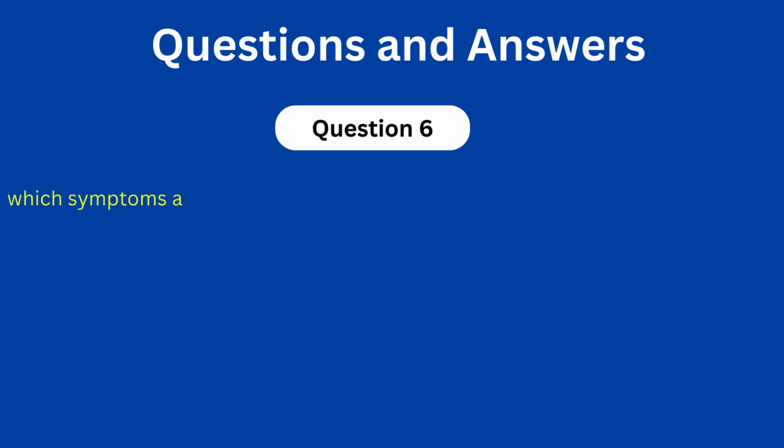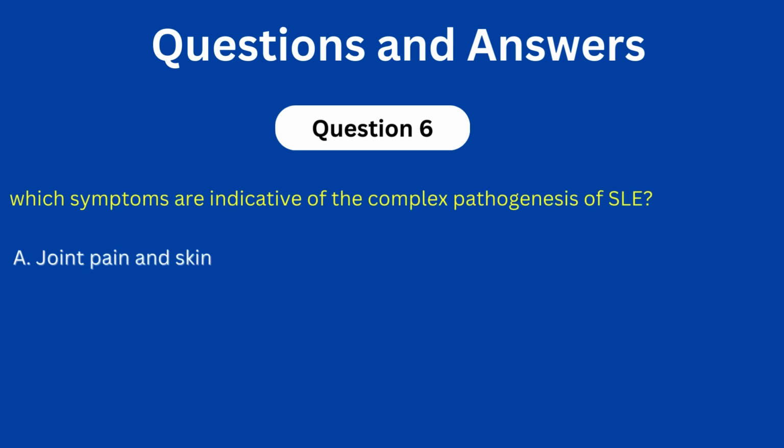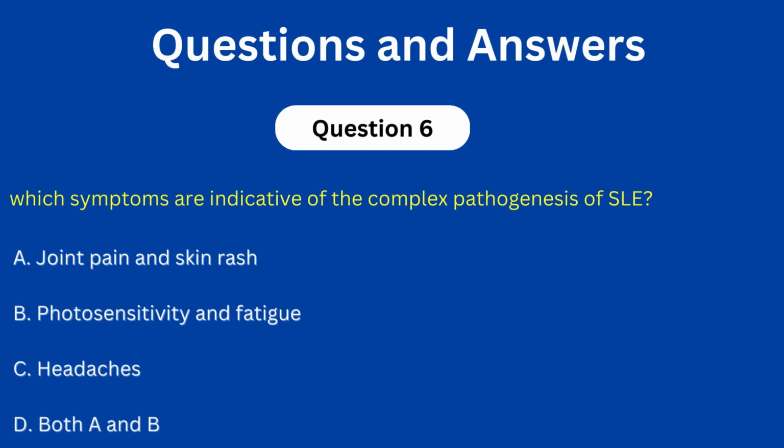Question number 6. Which symptoms are indicative of the complex pathogenesis of systemic lupus? A. Joint pain and skin rash. B. Photosensitivity and fatigue. C. Headaches. D. Both A and B. The correct answer here is D.